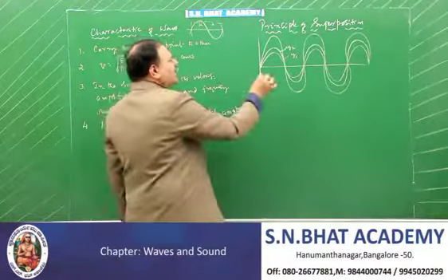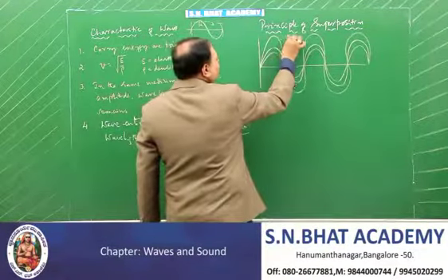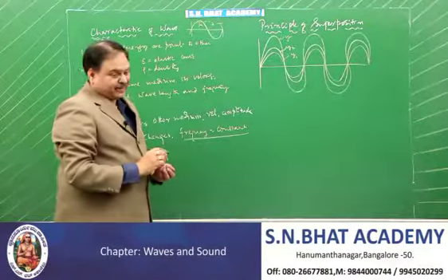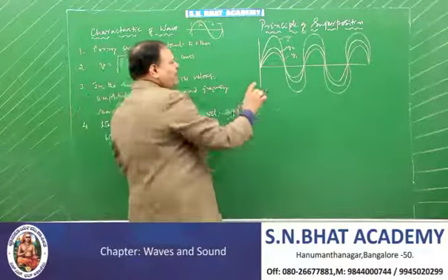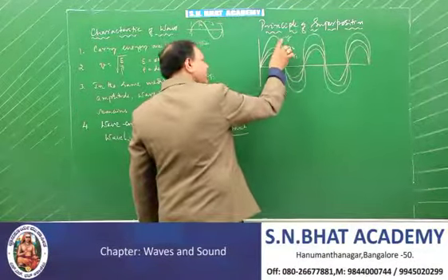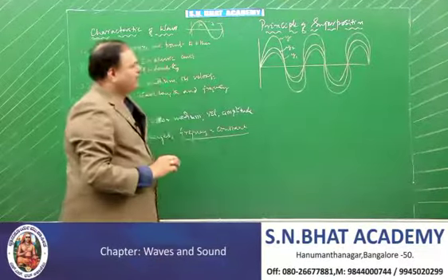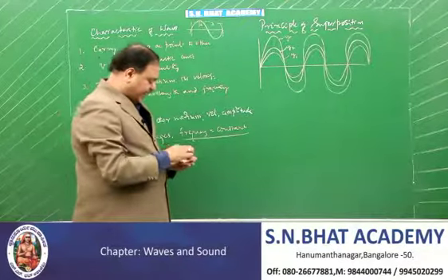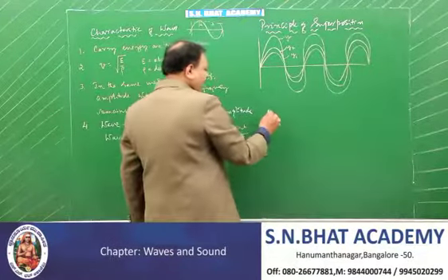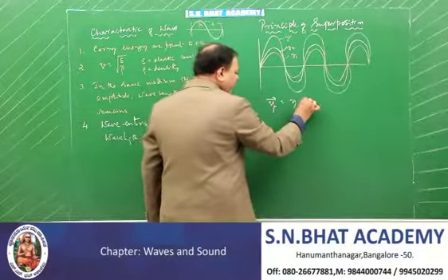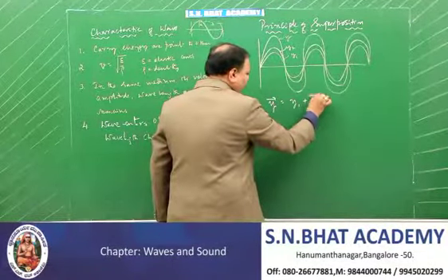And this one is called the resultant wave whose displacement is called y. What does it mean? When two or more waves overlap, you will get a resultant wave. According to this principle, we write: y is equal to y1 plus y2.